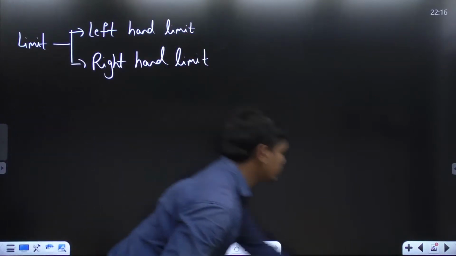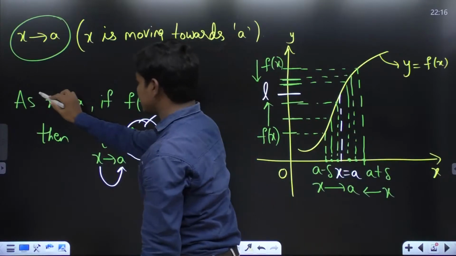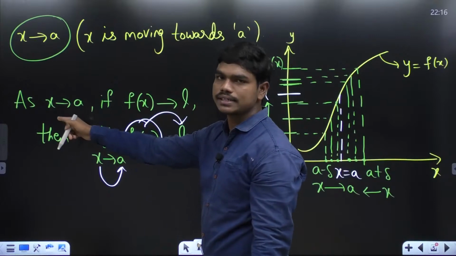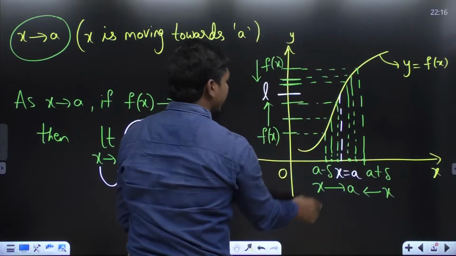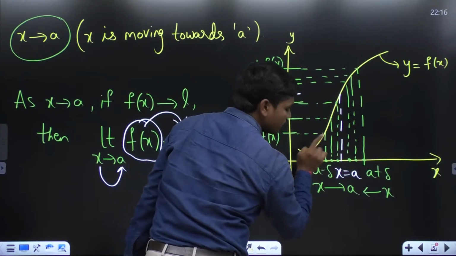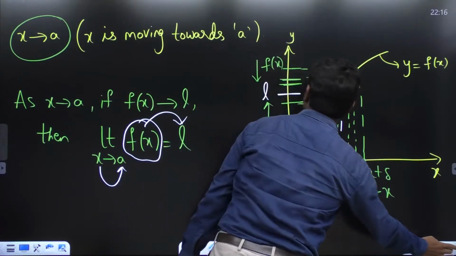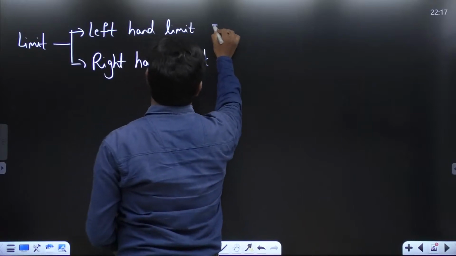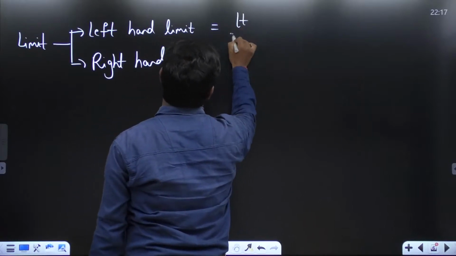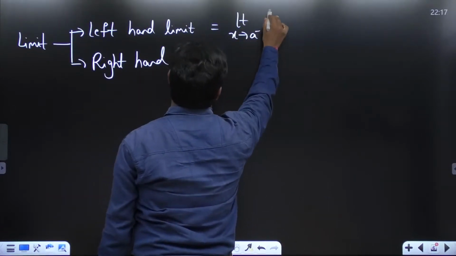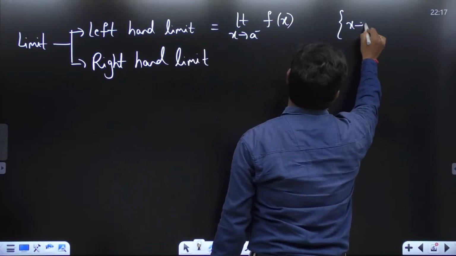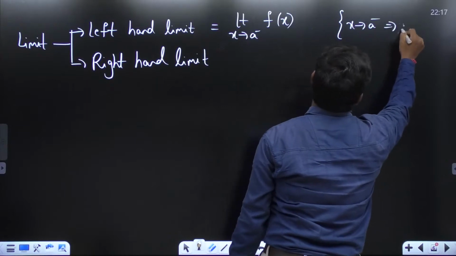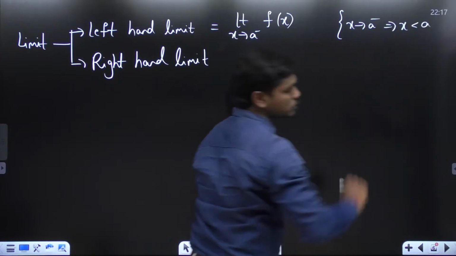Now, see carefully, because during the definition of this limit, I didn't mention the direction, correct? x can be in the right neighborhood and approach towards left, or x can be in the left neighborhood and move towards right. Anything can happen. So we generally denote this as limit x tends to a minus for the left hand limit, which means x tends to a minus implies x is less than a, because it's in the left neighborhood of a, correct?